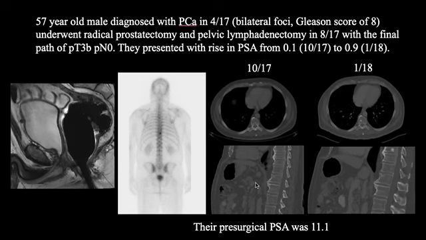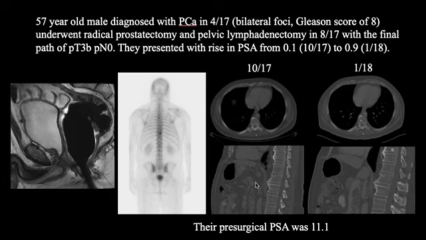Now putting these together, rising PSA, a focus of suspicious activity on the bone scan corresponding to a sclerotic new focus on the CT scan in the vertebral body, these findings are consistent with osteoblastic bone metastases. Now, they presented with bone metastases after they were initially thought to be having local disease which was resected and the lymph nodes were negative.